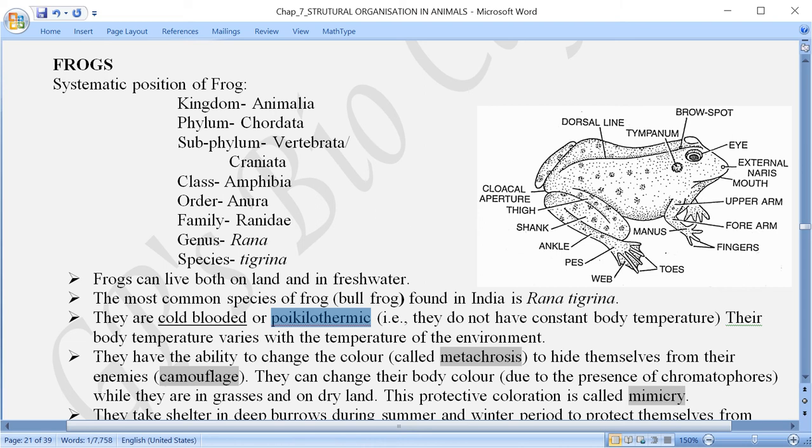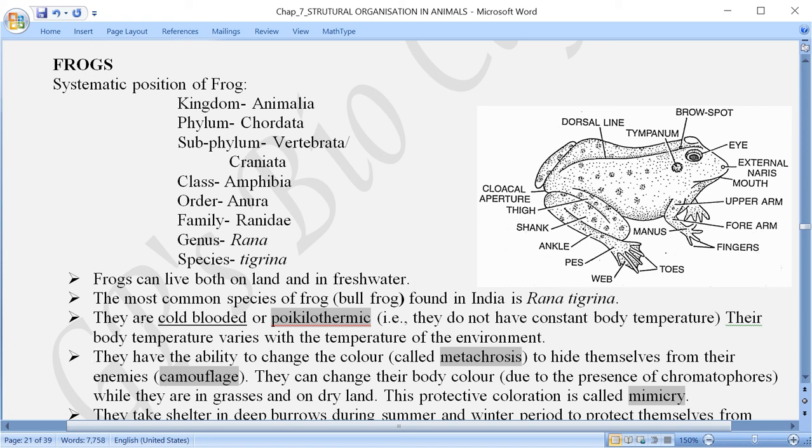Like for us, all mammals and all the birds, we have the ability to maintain our body temperature constant at 37 degrees Celsius, whatever the climatic condition, winter, summer or monsoon. But when we talk about amphibians, and especially the frog, it is a cold blooded animal.